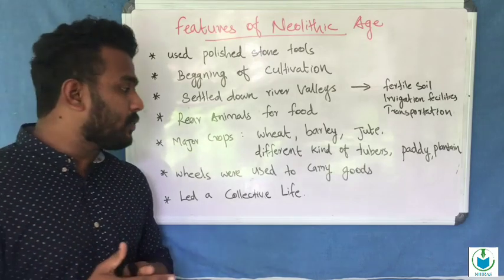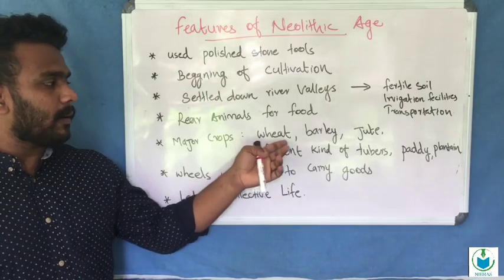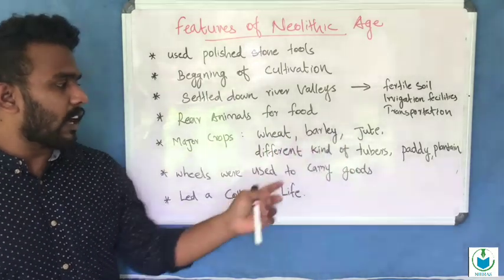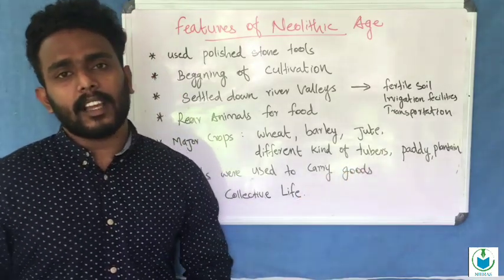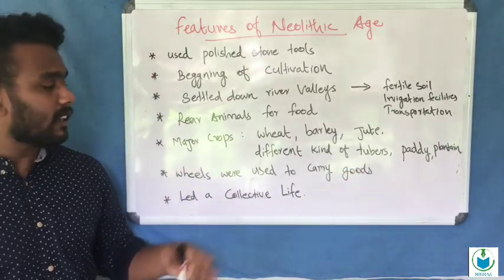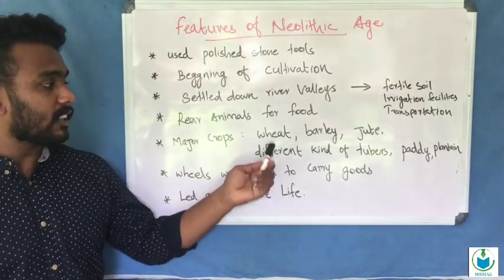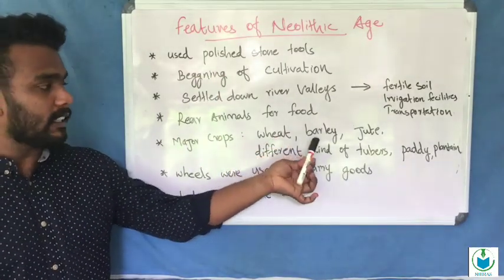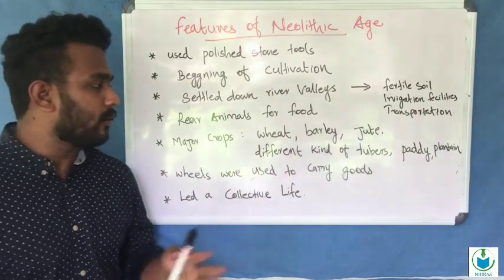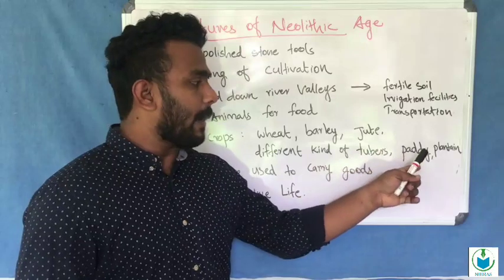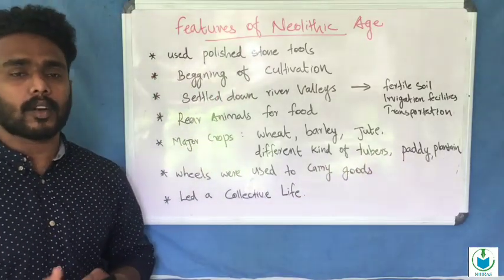And the major crops in agriculture were wheat, barley, jute, and different types of tubers such as paddy, plantain, etc. These are the major crops in the Neolithic age.